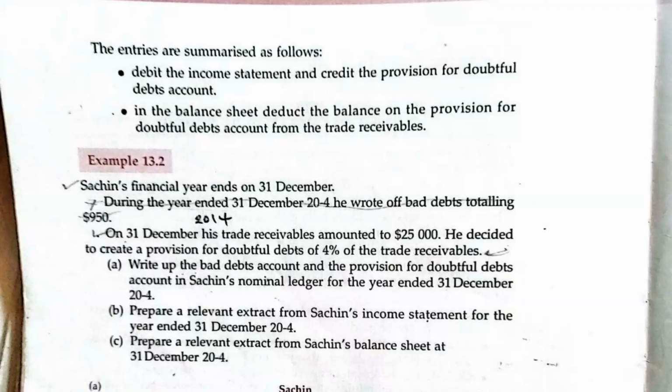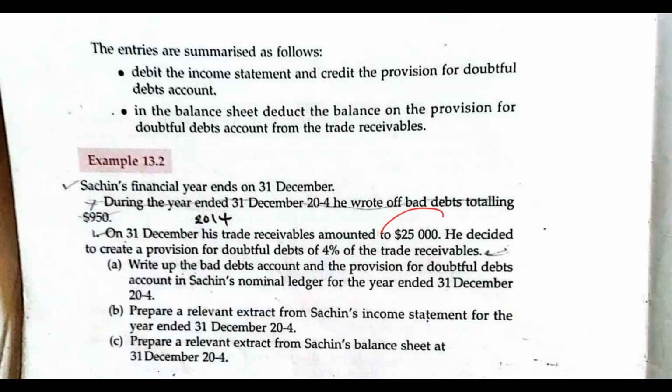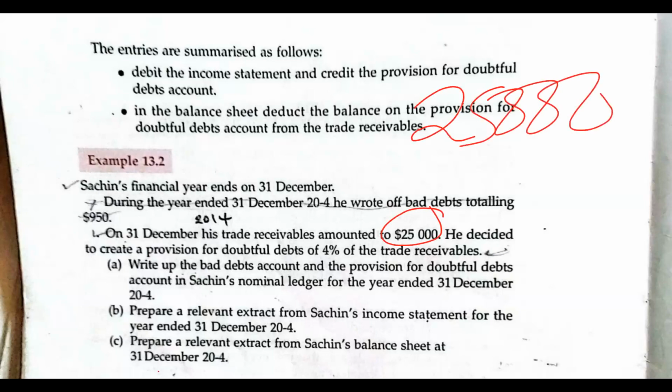Out of this $25,000, how much goes for bad debt? The provision for bad debt is 4% of this amount. Multiply this by 4%, which is 0.04, and it would give us the amount that goes for bad debt. How much goes for the provision for doubtful debt, or the allowance for receivables?